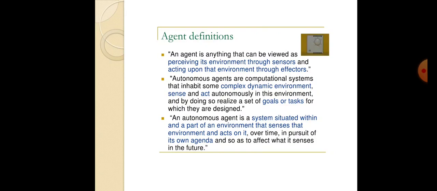Next, static vs dynamic. A static environment is one that can be assumed to remain unchanged except by the actions of the agent. A dynamic environment is one that has other processes operating on it, and which changes in ways beyond the agent's control. Next, discrete vs continuous. An environment is discrete if there is a fixed, finite number of actions and values. The real world is a continuous environment.